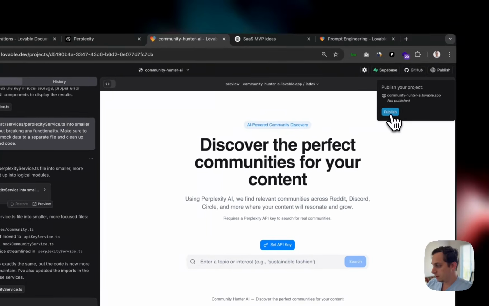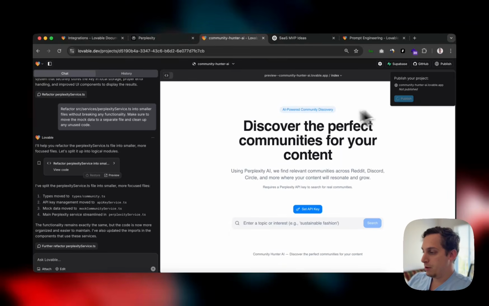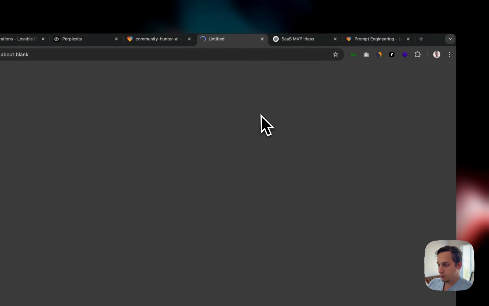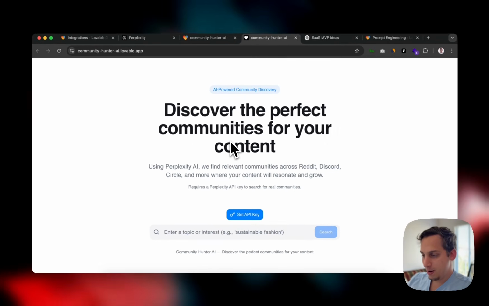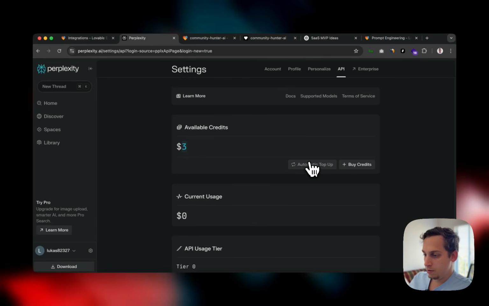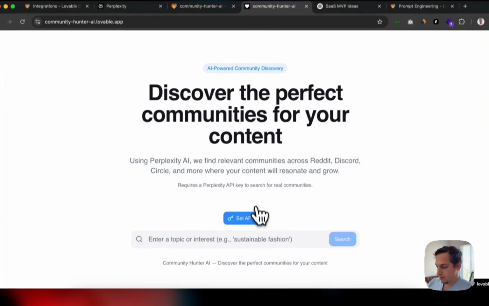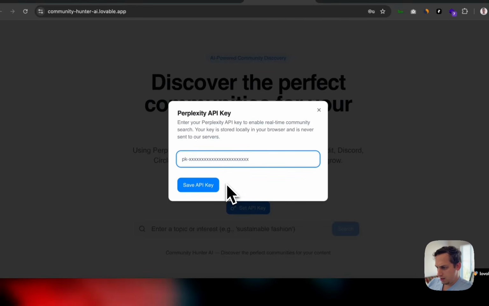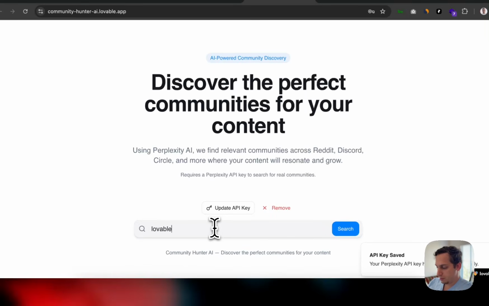So I'm just going to publish this, and I'm going to use this publish page as a demo page to test out this API key integration and to test out this search option to see if it's actually working. So let's open it up here, and right, we have it up here. It's nice and opened, right? So let's go ahead and add our API key. I'm getting it from here, copied it. I'm not gonna show you because it's a secret key. So I'm gonna go back here, set API key, and save key, okay? And now we're gonna do lovable.dev,